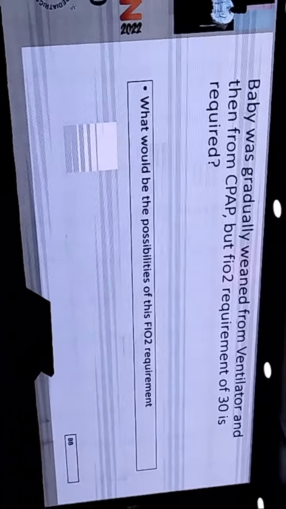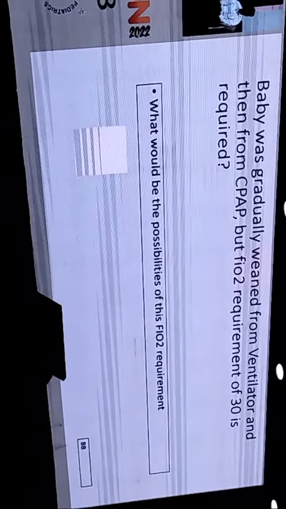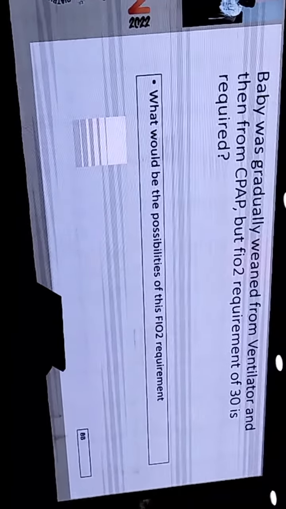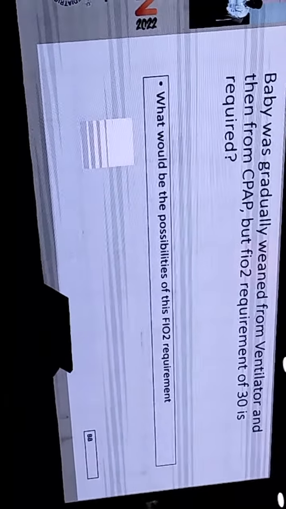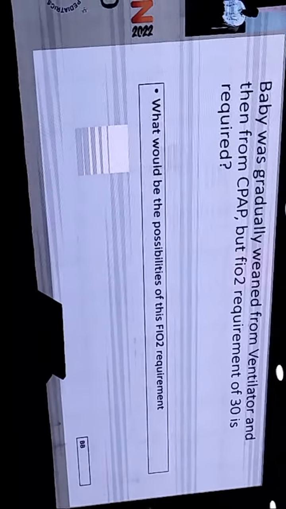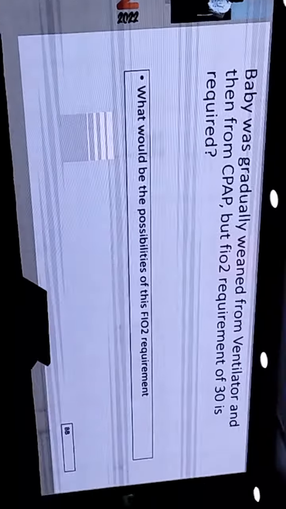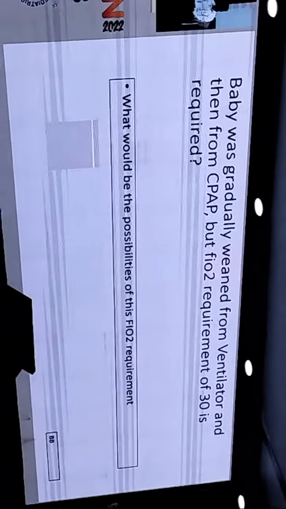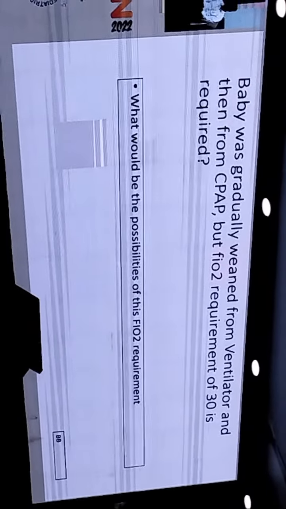So now this baby has been treated for PDA and has taken care of his renal parameters also. Now, however, this baby was gradually weaned from ventilator, then from CPAP. This baby post-ligation required ventilator support for 2 days. Then baby was shifted from ventilator to CPAP. But still, FiO2 requirement of 30% is required. What was the possibility of this FiO2 requirement, Dr. Mohan sir?